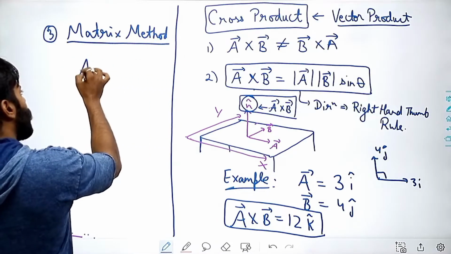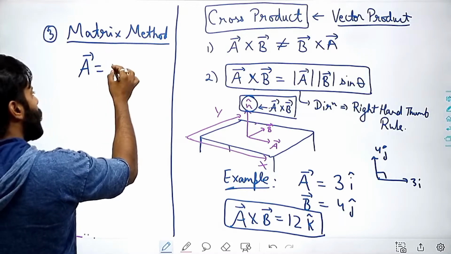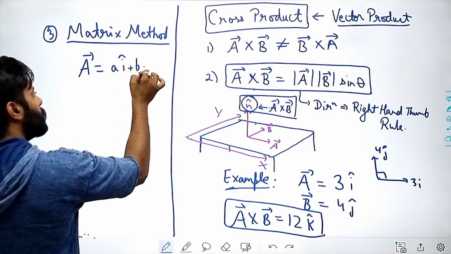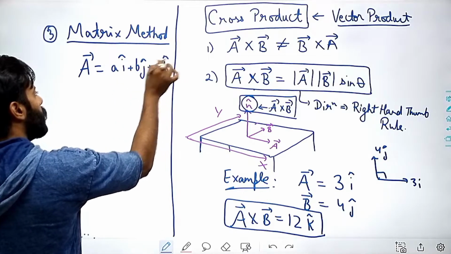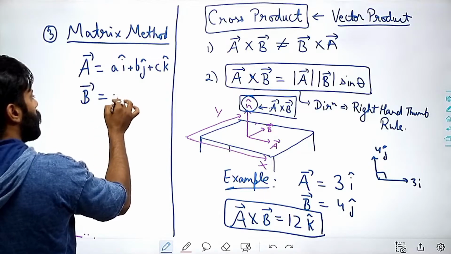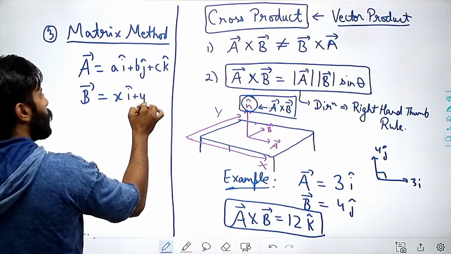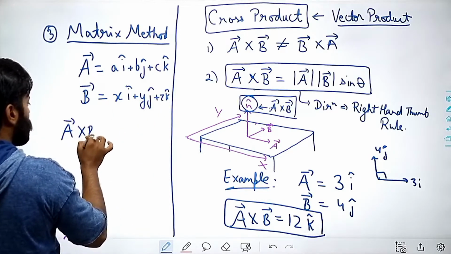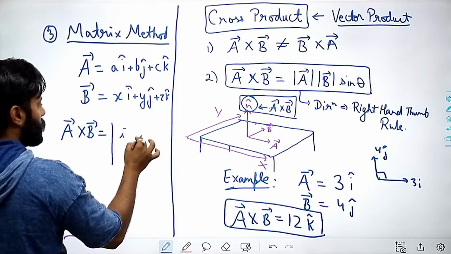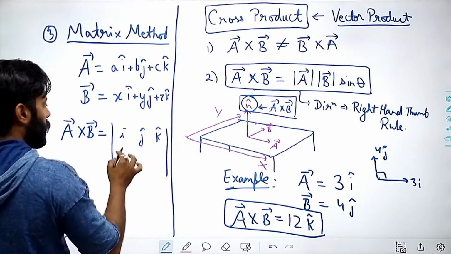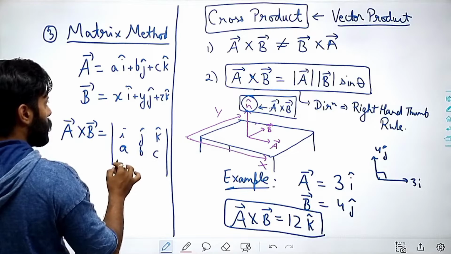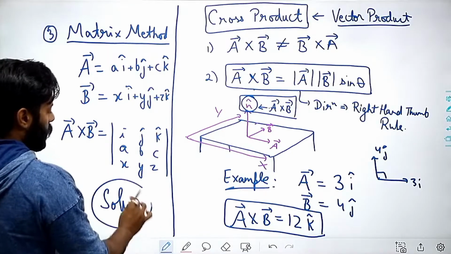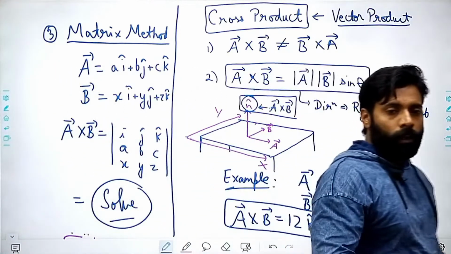So in matrix method, imagine that A vector is A i cap plus B j cap plus C k cap, and B vector is X i cap plus Y j cap plus Z k cap. And if we have to multiply A cross B, then I can write this as i j k, then A B C, then X Y Z, and then you have to solve this. So this is how we are going to solve the cross product.